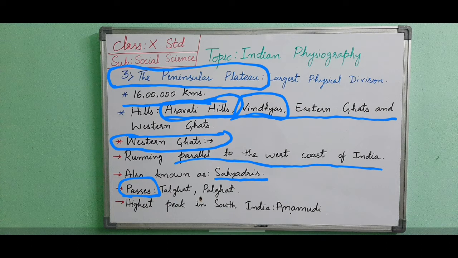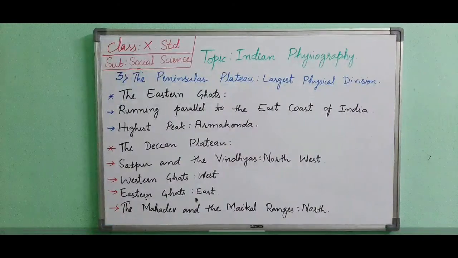South of the Palghat Gap, the Western Ghats continue, and here Anamudi is the highest peak in South India. This is related to the Western Ghats, which run through the states of Kerala, Tamil Nadu, Karnataka, Goa and Maharashtra. Now next we will see about the Eastern Ghats, and the states that come under it are Odisha, Andhra Pradesh, Tamil Nadu and a few parts of Karnataka and Kerala.